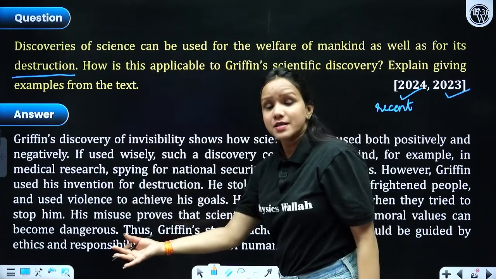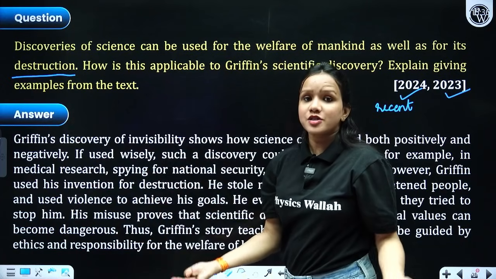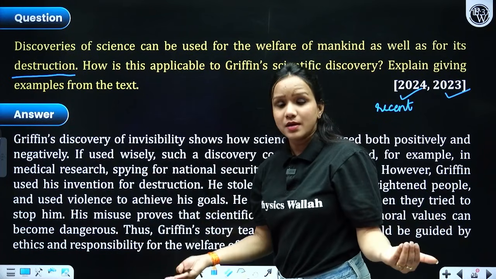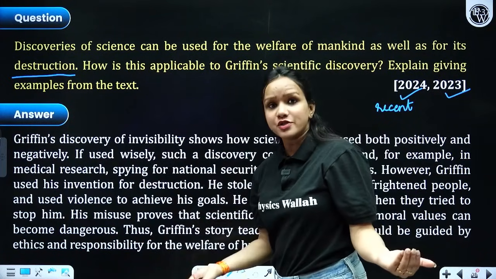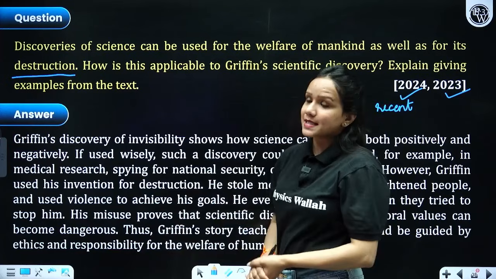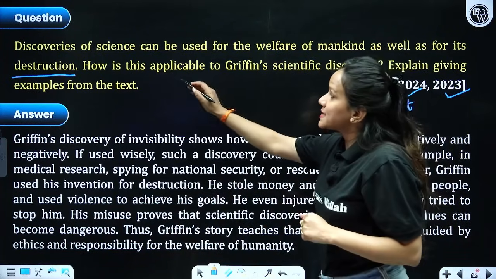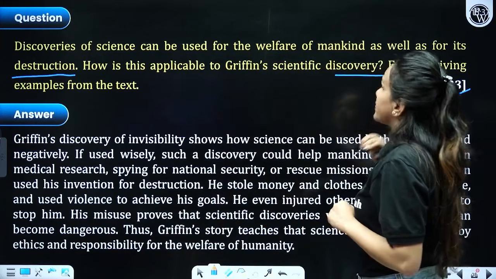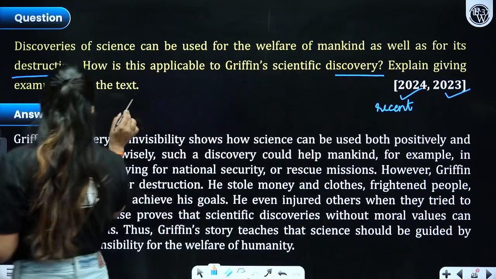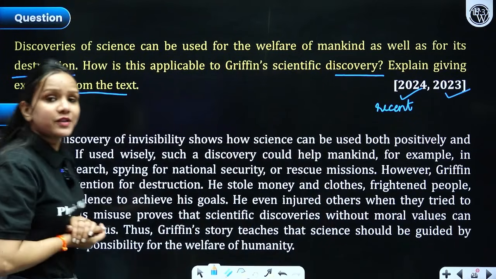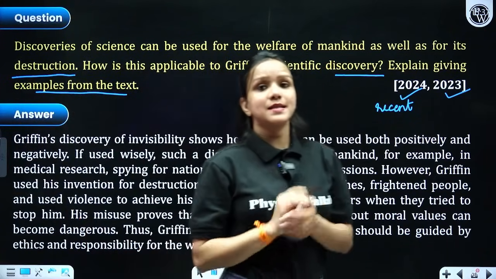advantages or disadvantages. Now it's upon humans, it's upon the person who is inventing those, whether he has to use it for good intentions or for his own selfish reasons. Let's understand. How is this applicable to Griffin's scientific discovery? Explain giving examples from the text. How would you give examples from the text? Definitely again you are going to explain the same reasons.